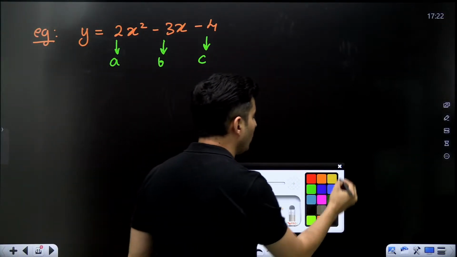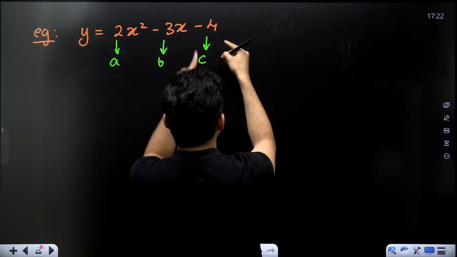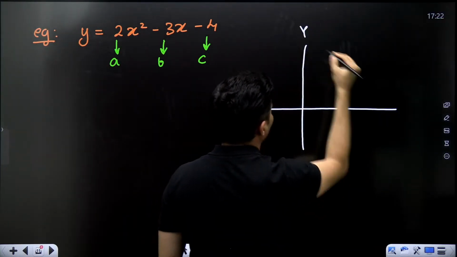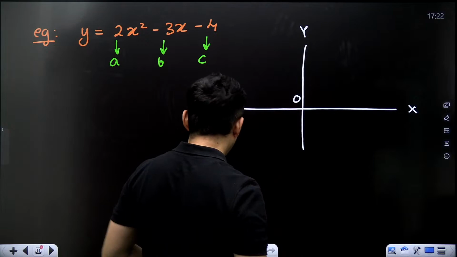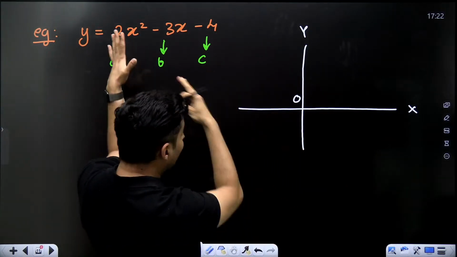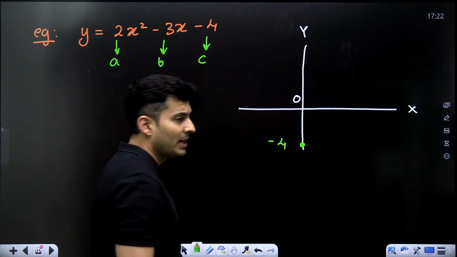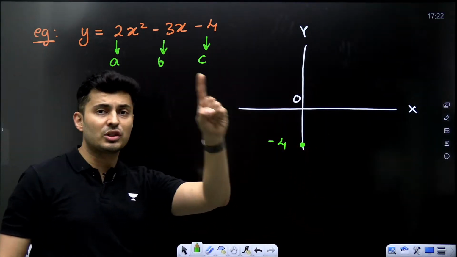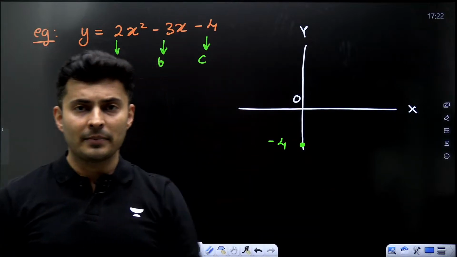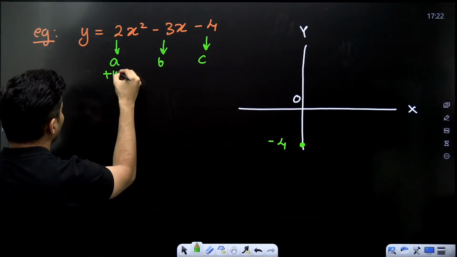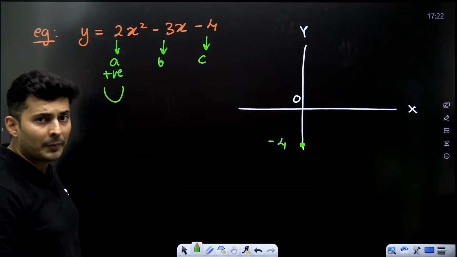So one thing I know because C is negative, the graph of y versus x will definitely pass through this point minus 4, 100%. Everybody with me? Great. Next, because A is positive, that means it is an upward parabola.